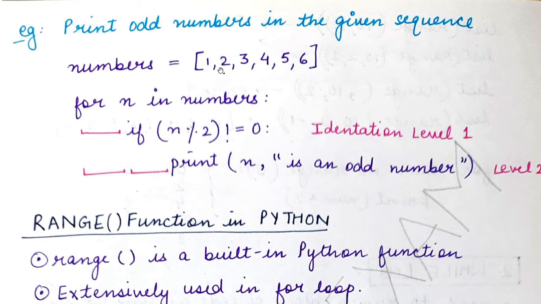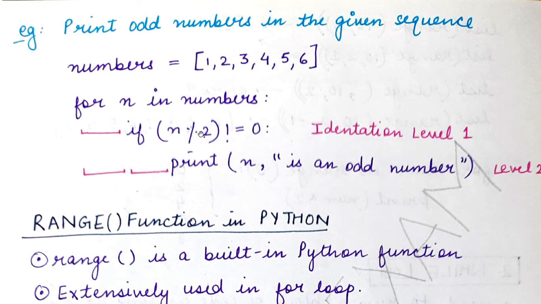Now you will iterate this list one by one using the loop control variable n. Now for n in numbers, for each value taken up by n, that means for 1, 2, 3, 4, 5 and 6, first I'll perform a condition check.